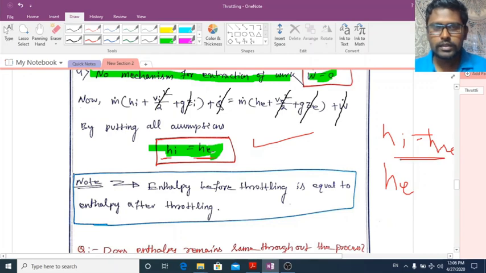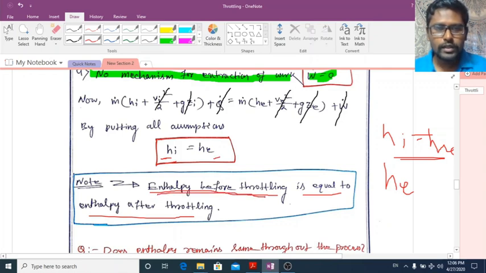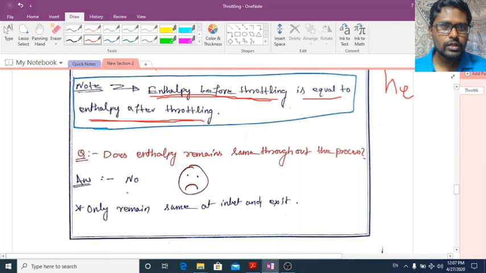From this expression it is clear that the enthalpy of the fluid before throttling is equal to the enthalpy of the fluid after throttling, because i is for inlet and e for exit. The same enthalpy the fluid had before throttling is available when it comes out from the throttling device. Okay, now a major question comes.